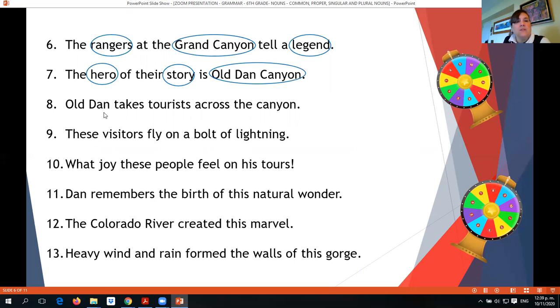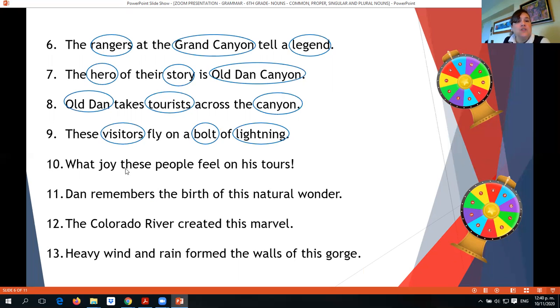Number 8: Old Dan takes tourists across the canyon. Old Dan is a proper noun. Tourists is a common plural noun. And canyon is a singular common noun. Okay. Number 9: these visitors fly on a bolt of lightning. So we have visitors, a plural noun. We have bolt as a common noun and singular, and lightning as a common noun, also singular.